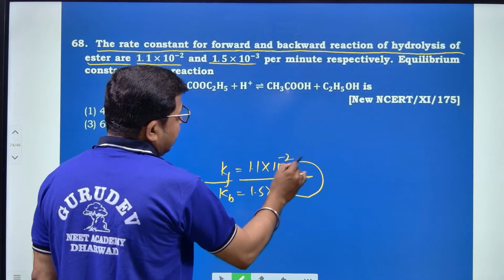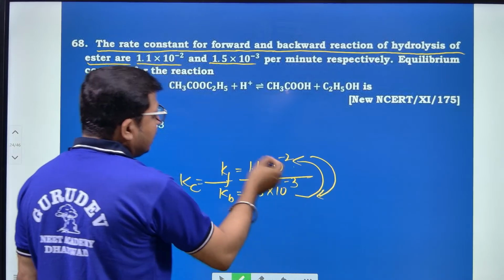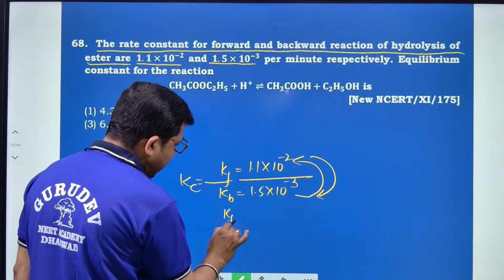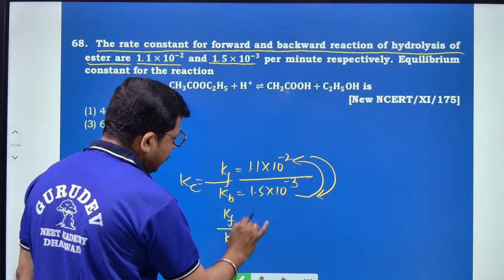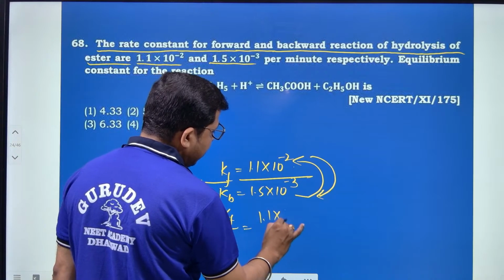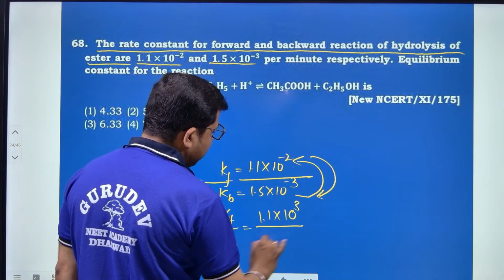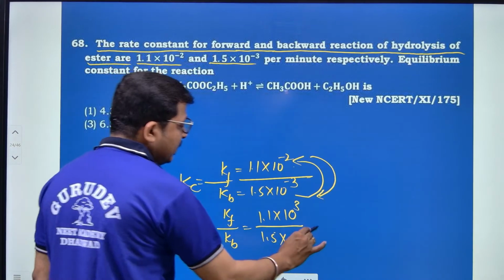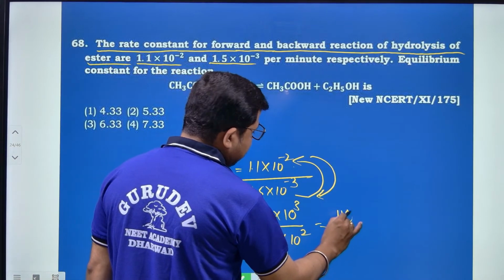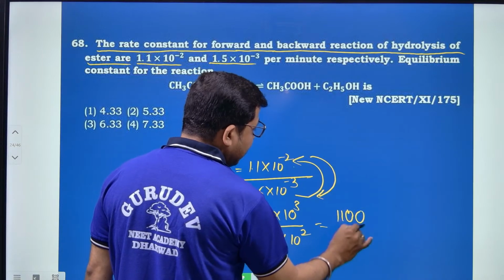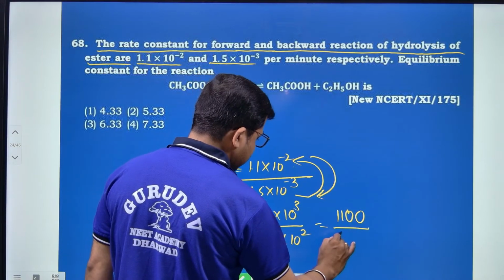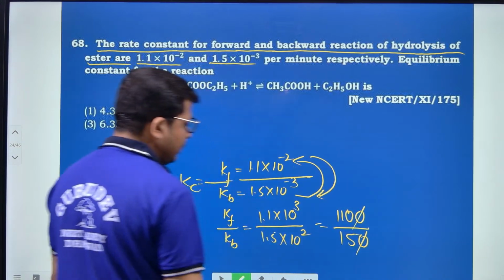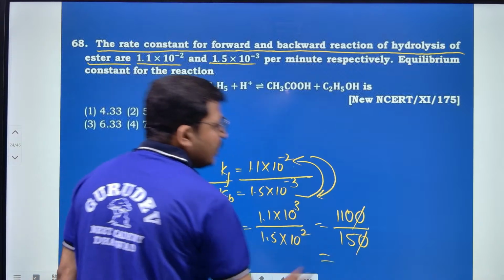So, interchange the position of the 10 powers. Kf by Kb is equal to 1.1 into 10 to the power 3 divided by 1.5 into 10 to the power 2, right? This becomes 1100 and this becomes 150.